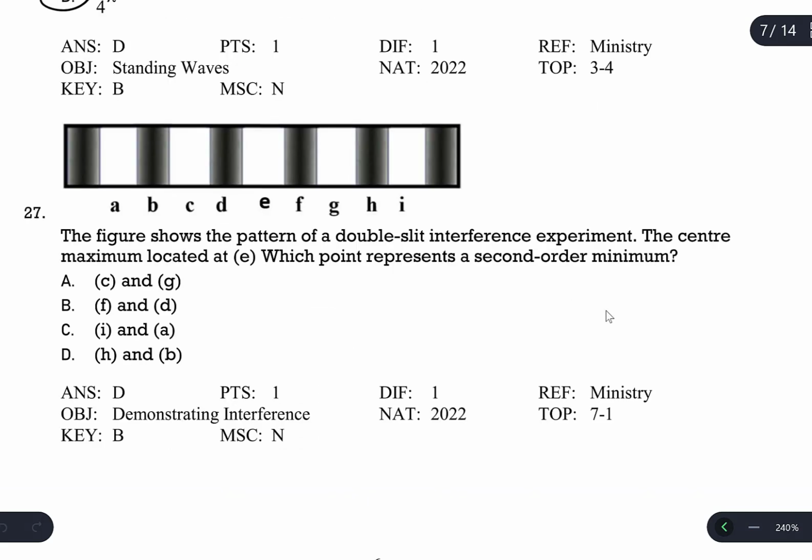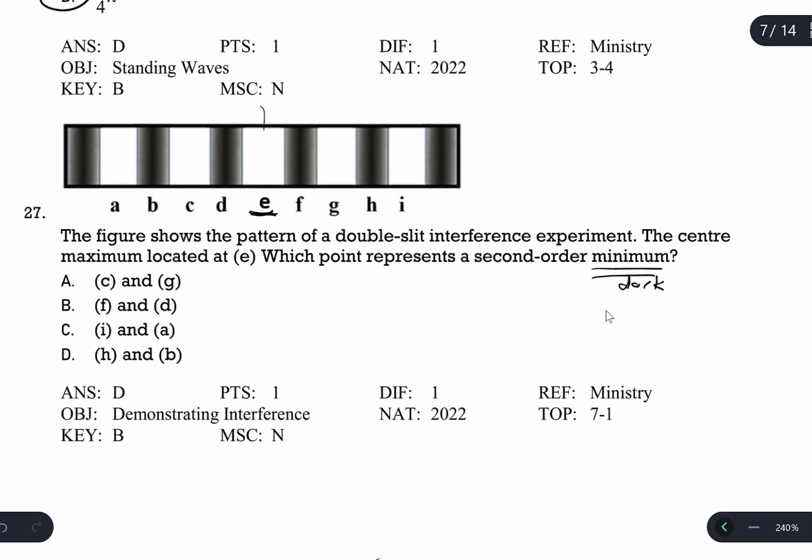Question number 27. The figure shows the pattern of a double-slit experiment. The center maximum is located at E. This is the central bright fringe, the central maximum. Which point represents the second order minimum? Minimum means dark. Which one is the second dark?